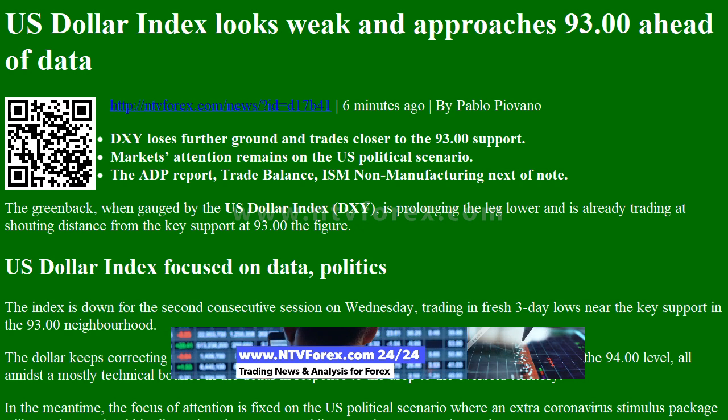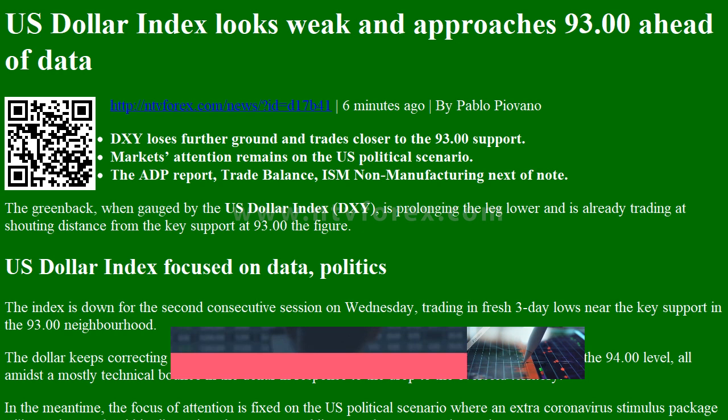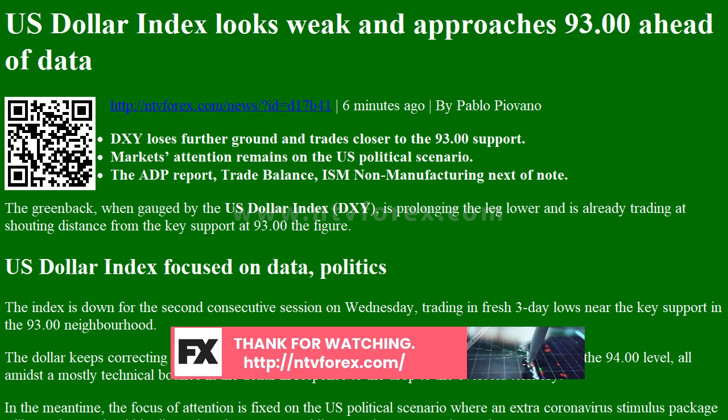The greenback, when gauged by the US dollar index DXY, is prolonging the leg lower and is already trading at shouting distance from the key support at 93.00. The figure. US dollar index focused on data, politics.